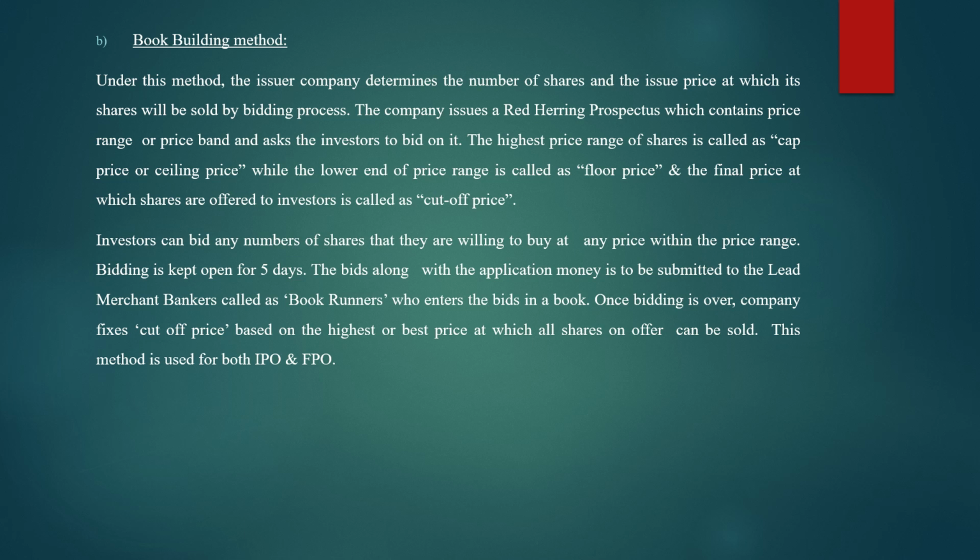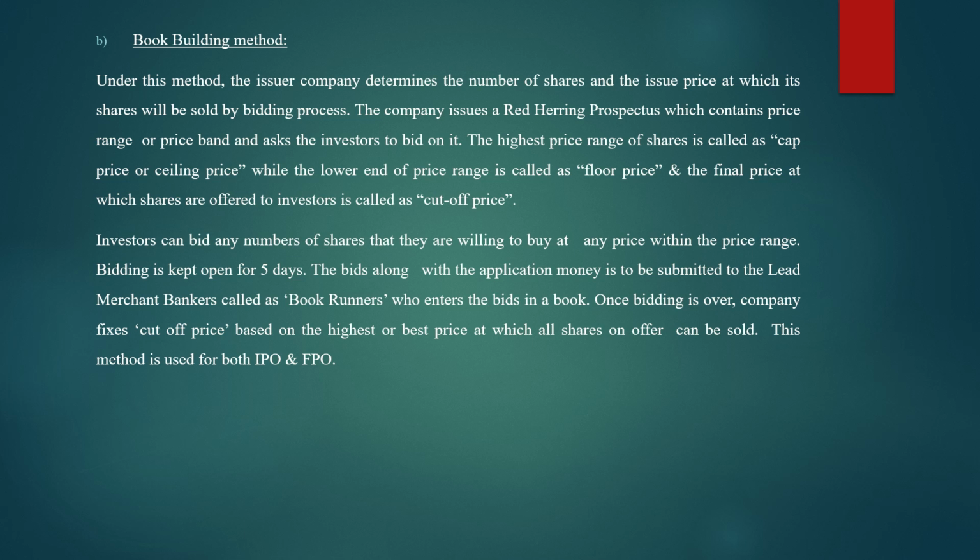So if a person bids at the highest range, I told you the example of the price range between rupees 15 to rupees 120, and if one investor is ready to bid at rupees 120, so this rupees 120 is considered as the highest price or the best price, and shares will be sold to that person who bids the highest range. This method is used for both IPO and FPO.